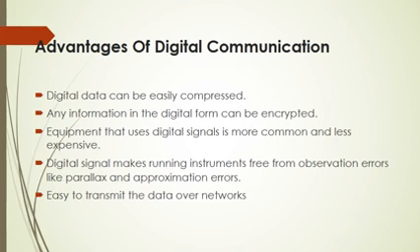Next, the equipment that we use for digital signals is more common and less expensive. For digital processes we use microcontrollers and other systems that are easily available, and the cost of those systems is very low. Next, digital signals make instruments free from observation errors like parallax and approximation error.